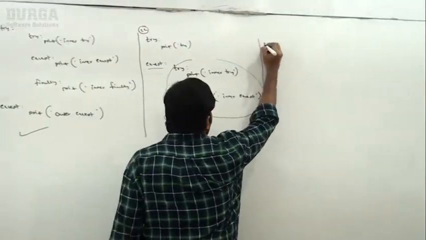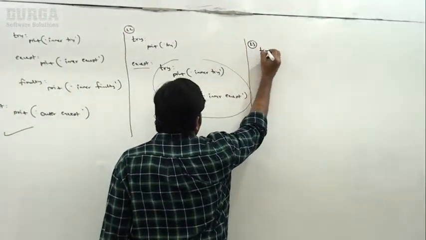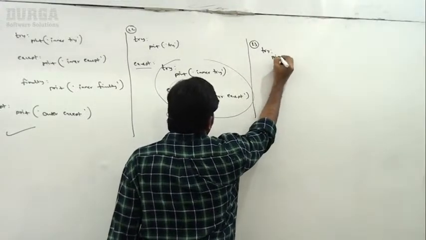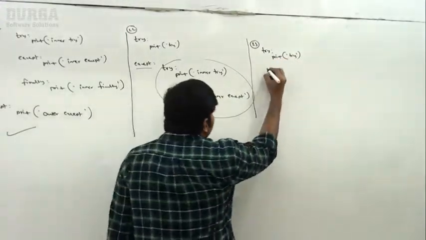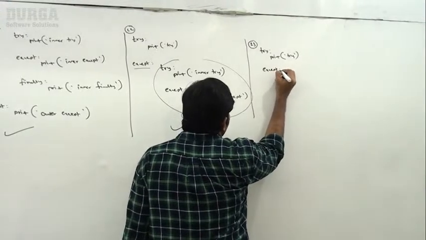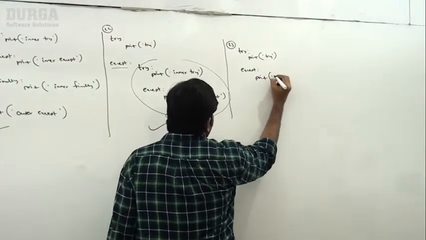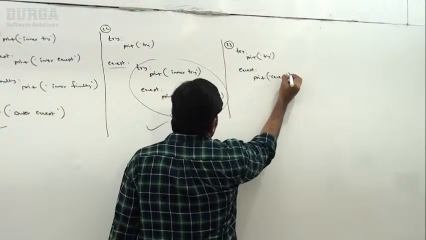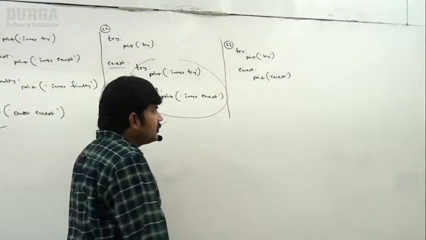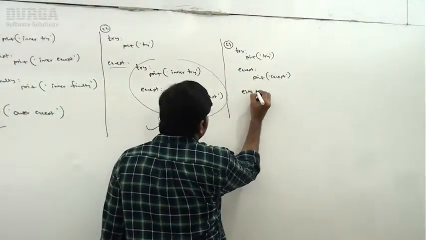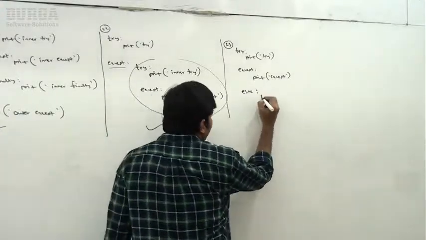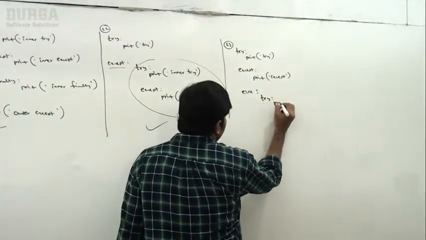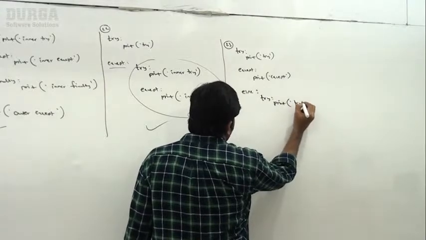Similarly, here try, print try block. Next except, print except block. Now I'm writing else, and inside the else block I'm taking try, print try.